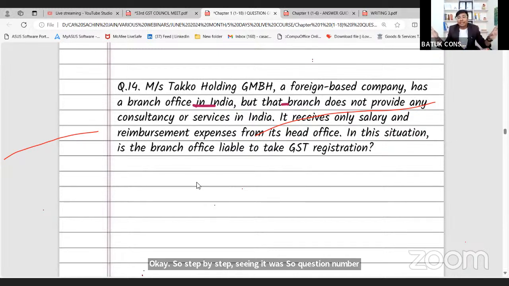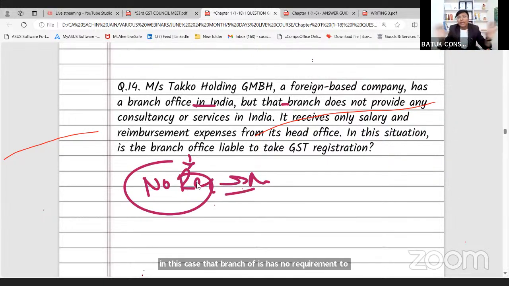That person is not capturing any client, that person is not providing any services, just getting the salary and reimbursement from the foreign based company. In this case that branch office has no requirement to take any registration. No registration required because that person is not providing any services in India. So no registration is required in India.